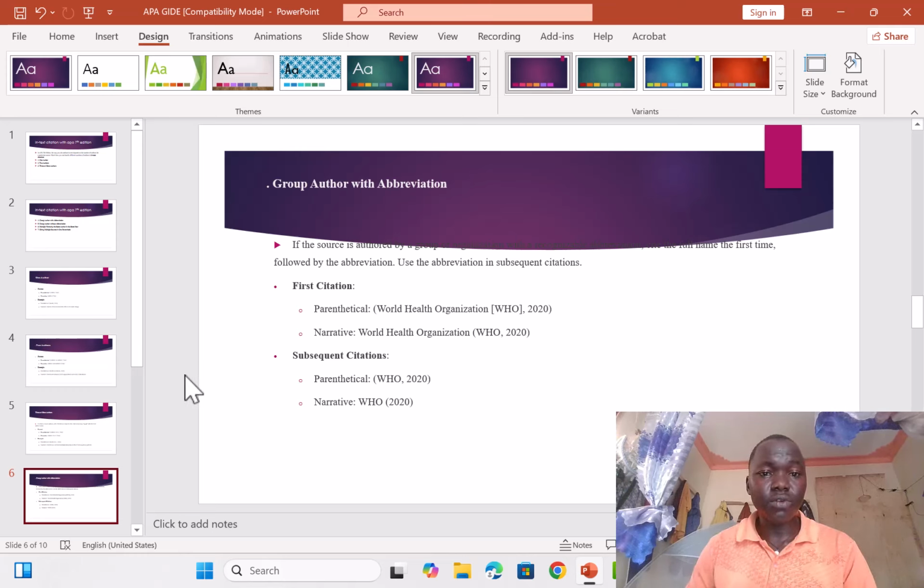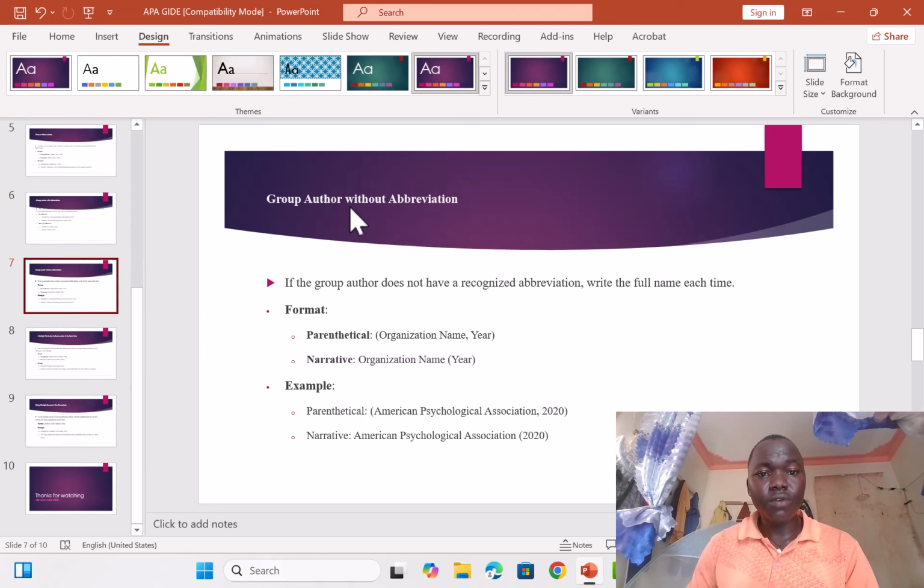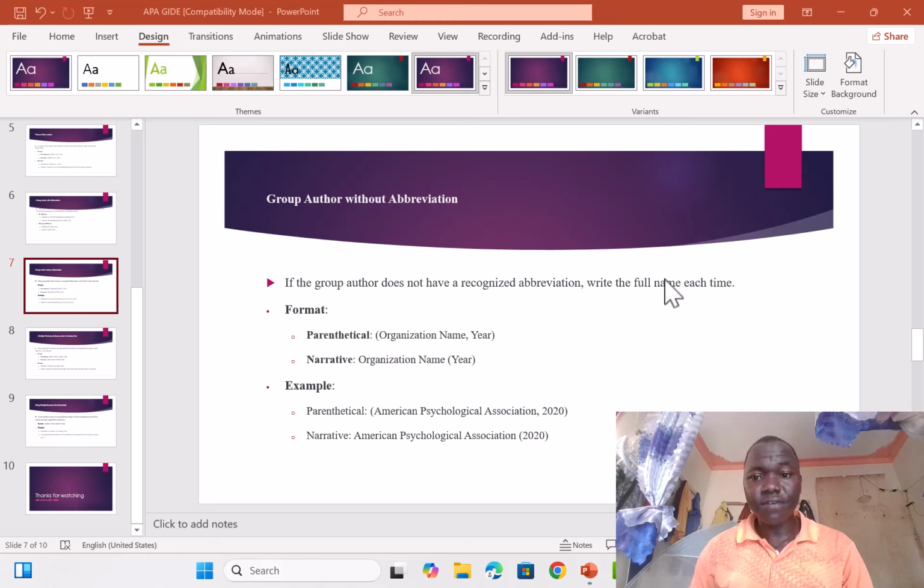Now let us go to group authors without abbreviations. So if the group author does not have a recognized abbreviation, write the full name each time. For the parenthetical format, we open the bracket, write the organization name, then comma, year, then close. Under narrative also, you write the organization name outside, then the year in the bracket.